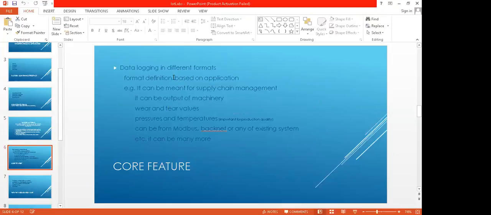And this is a format, as I told, for the data which will be coming. It will be a part of this system itself, in which we'll be defining the format of the data. The format, as I told, can be analog or digital. It can come from some temperature sensor, or it can be some count of the machine, like in this hour the machine is giving this much data. It can also be coming from supply chain management.